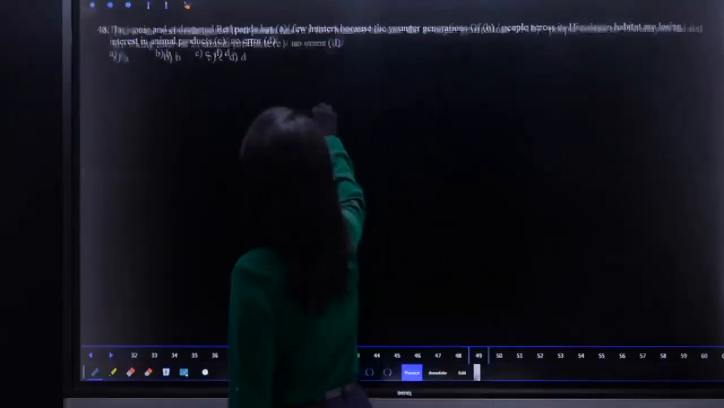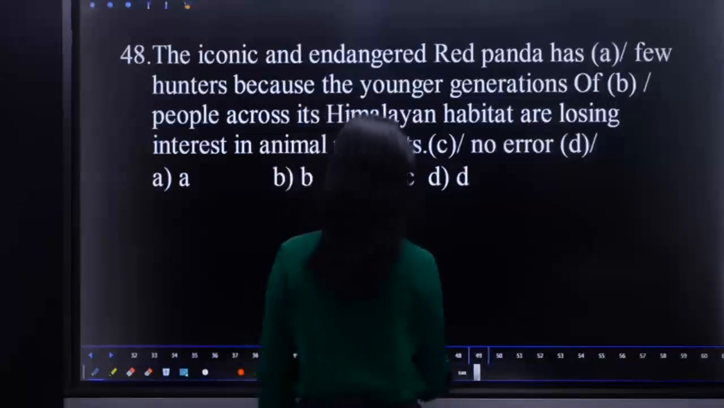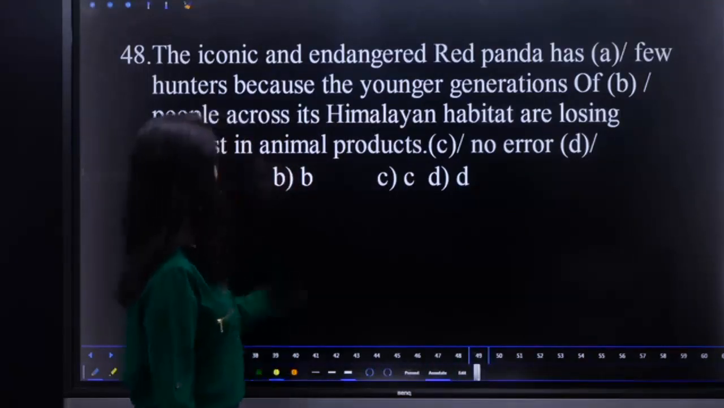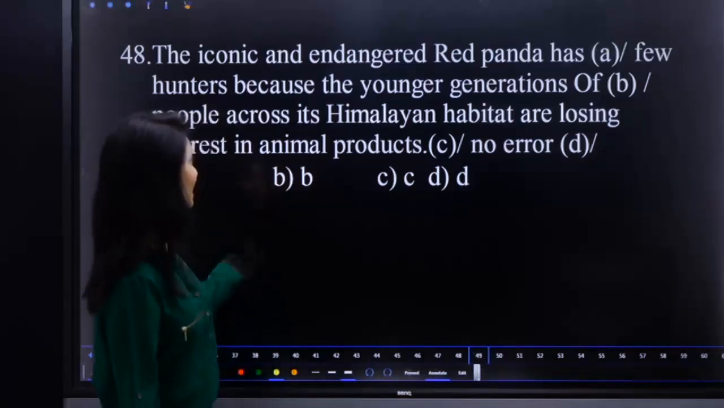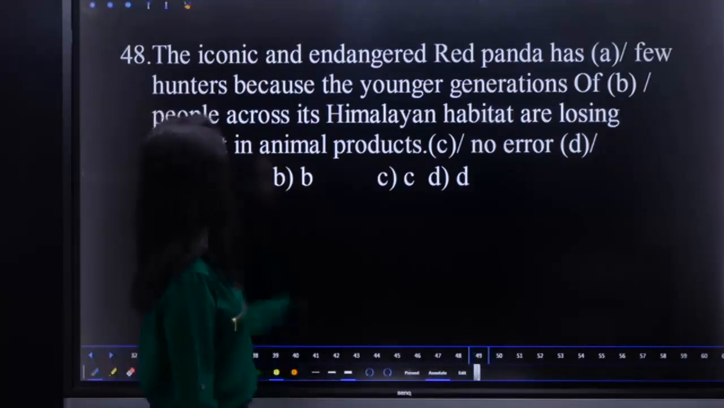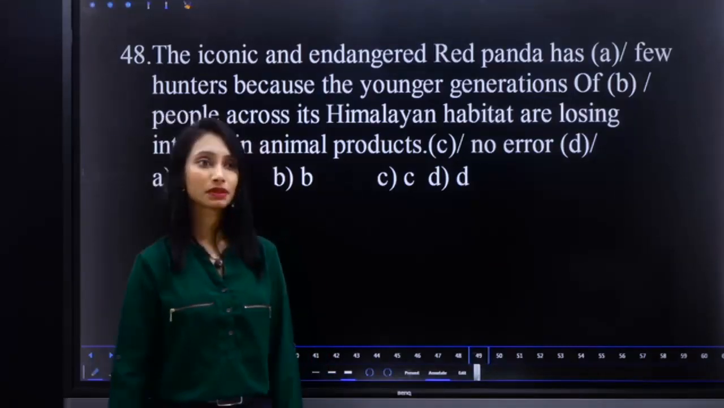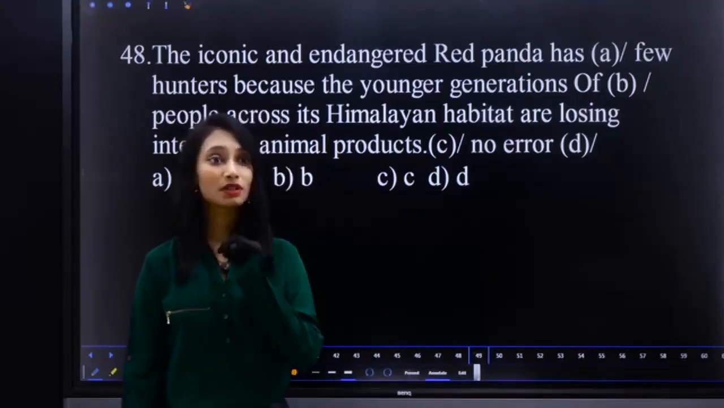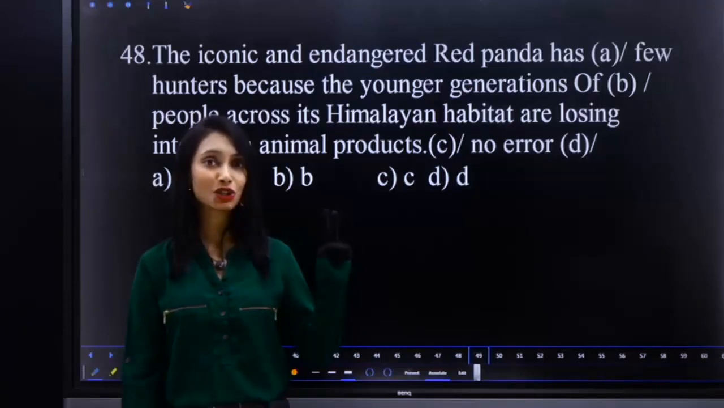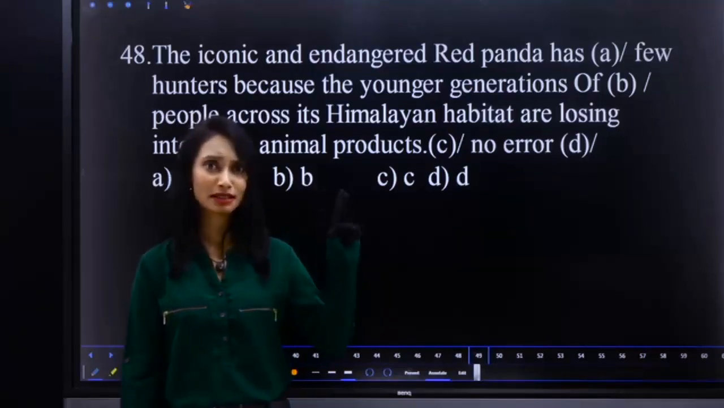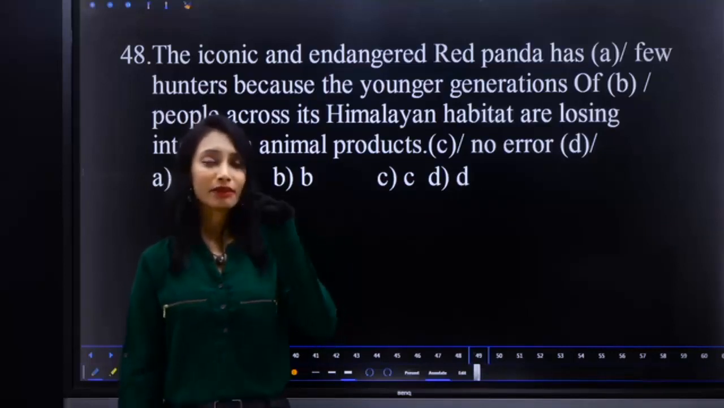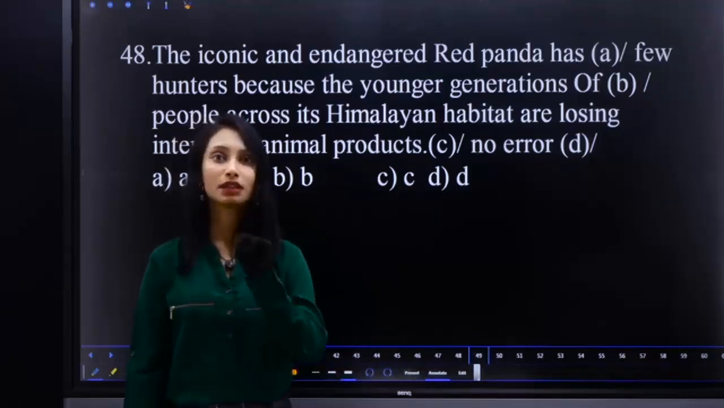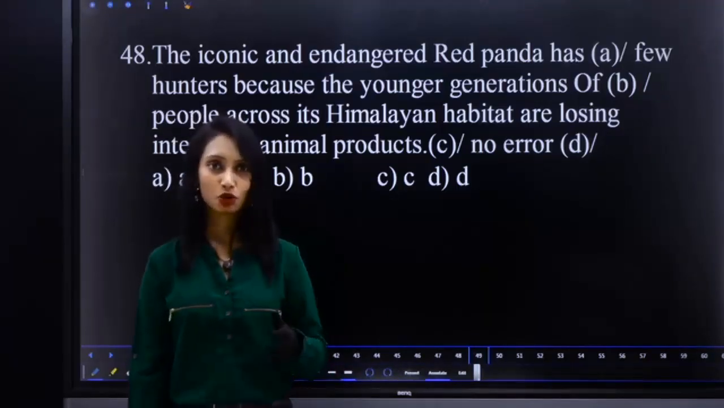48. The iconic and endangered red panda has few hunters because the younger generations of people across its Himalayan habitat are losing interest in animal products. What is the error? We can use article the before hospital when it is used in secondary purpose. Please go through articles and try to learn primary purpose and secondary purpose. We have discussed in previous classes also. See, when we use in primary purpose, we do not use article before hospital. When we use in secondary purpose, we can use article before hospital, school, college, temple, church, etc.